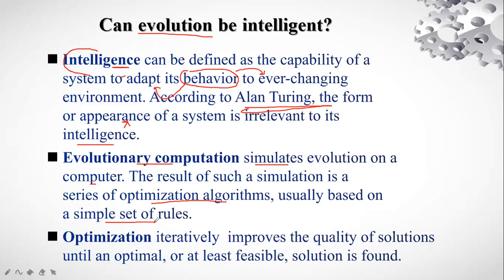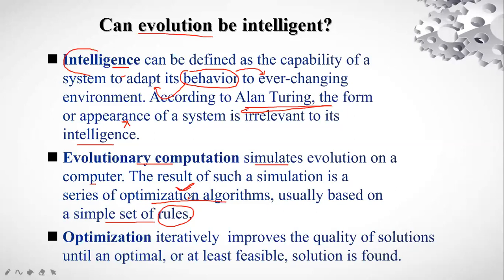That means we are going to simulate evolution on the computer with the help of a series of optimization algorithms, which have a certain set of rules, right?